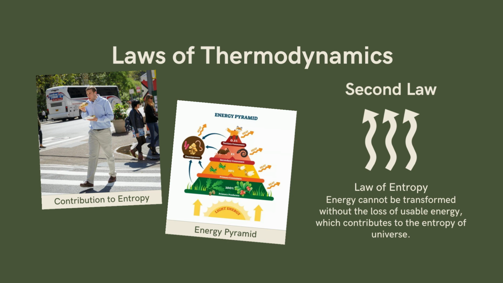As we can see, we have this energy pyramid, and as we recall, the energy that is being transferred from one organism to another decreases by 10%. So the 10% of the energy is being released in the universe as useless energy. This is a manifestation of the second law of thermodynamics, that it is not 100% of the energy that is being transferred from one organism to another.